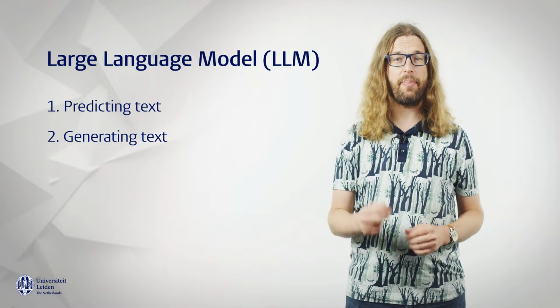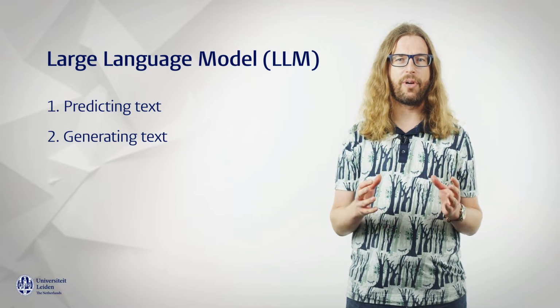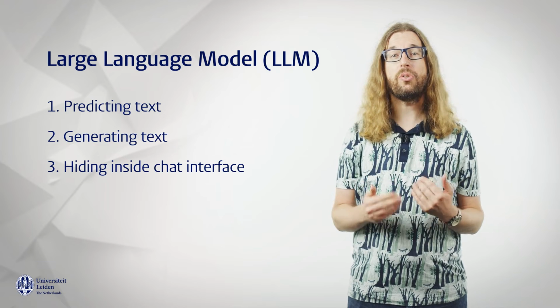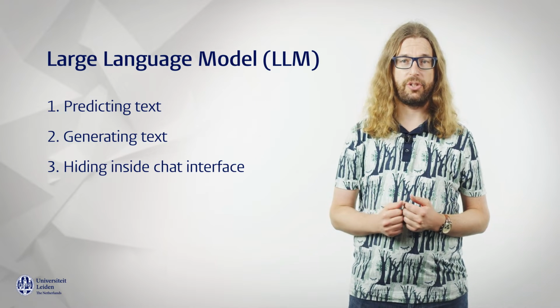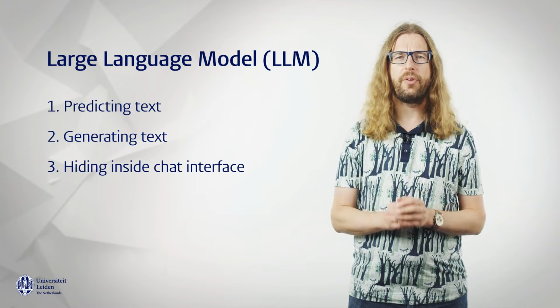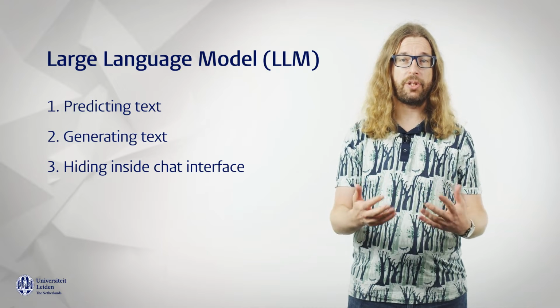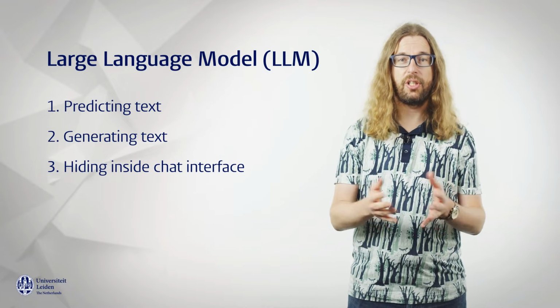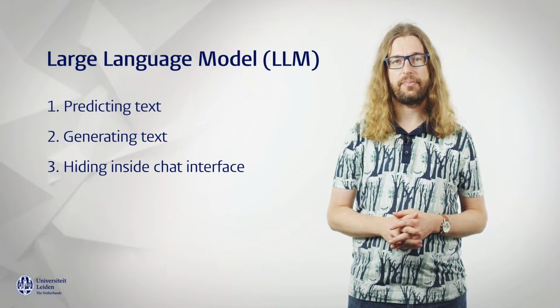And in the third step, this text-generating program is hidden inside a chat interface where the user can ask questions and get answers. To understand what is going on when we are having a chat with the computer, we need to pull away the chatbot mask and see what's going on underneath.